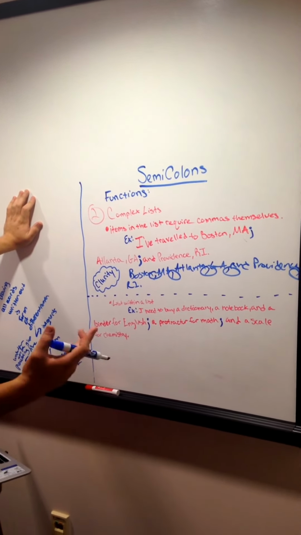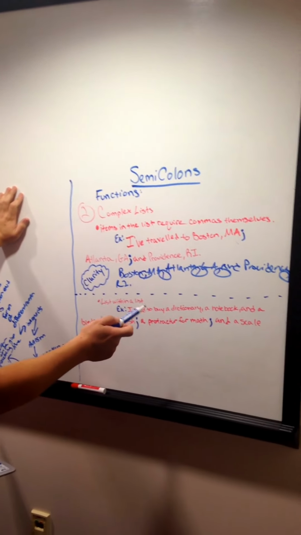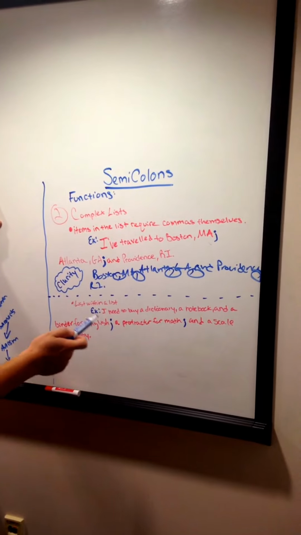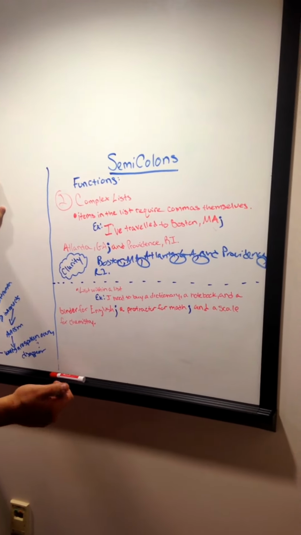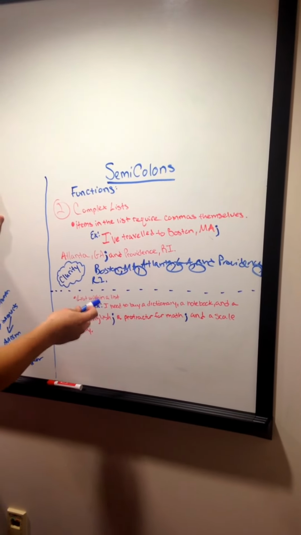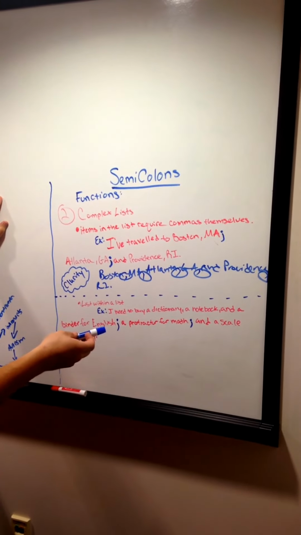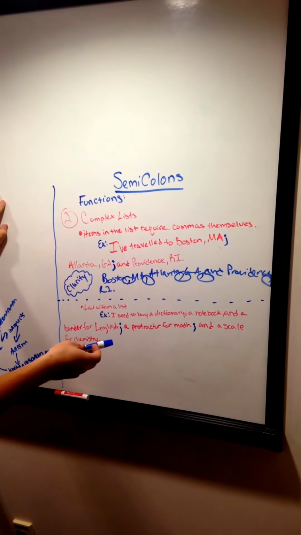Next, when you have a list within a list, for example: I need to buy a dictionary, a notebook, and a binder for English; a protractor for math; and a scale for chemistry. Without the semicolons, the sentence would have to be read, I need to buy a dictionary for English, a notebook for English, and a binder for English, a protractor for math, and a scale for chemistry.